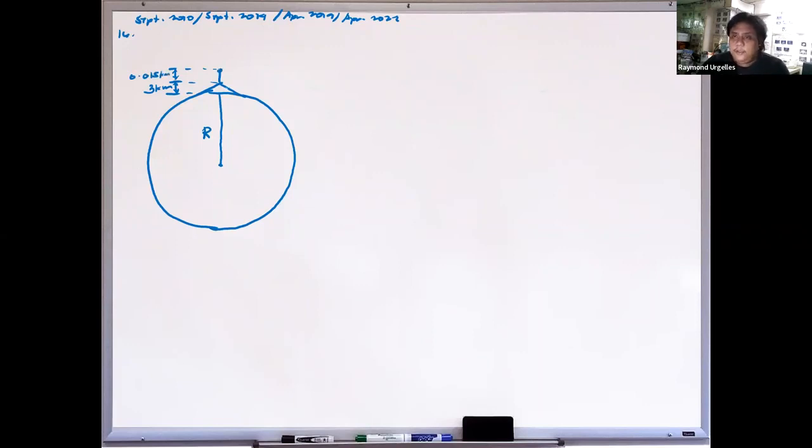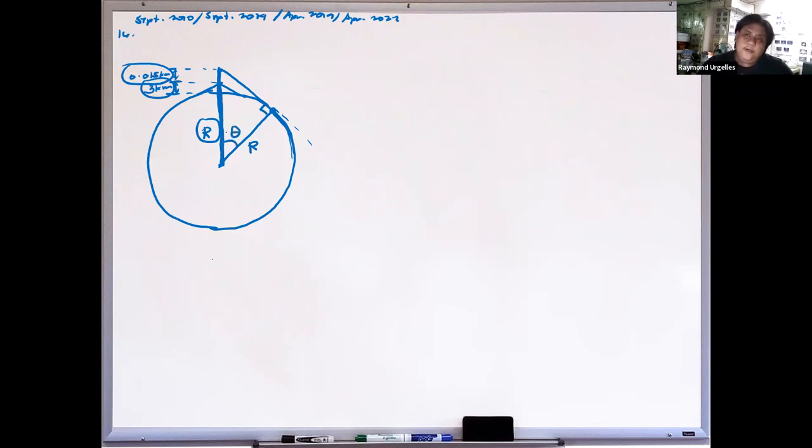kilometers. Therefore, from the top of the transmitter to the center of the Earth, the whole length is R plus this plus this, that is 6,403.015 kilometers. To get the range of the transmitter, we just draw a tangent line to the circle, because beyond the tangent line, the transmitter can no longer see that side. So it only reaches the point of tangency. If we draw the radius of the Earth to that point, by the property of a circle it is perpendicular to the tangent, hence we have a right triangle.